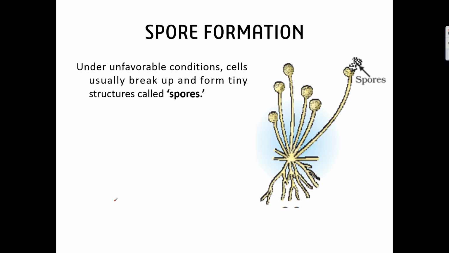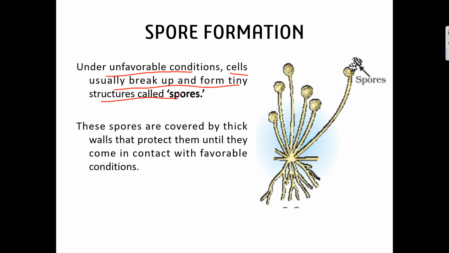Now let us see in detail. Under unfavorable conditions, cells break up into tiny structures called spores. Why do these spores survive in unfavorable conditions? Because they have thick walls that protect them.